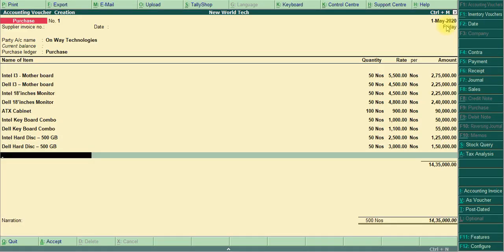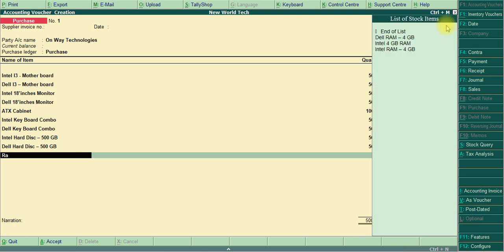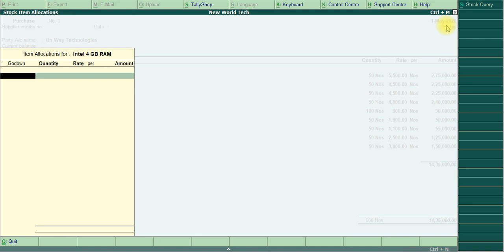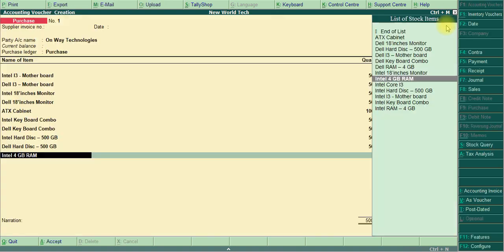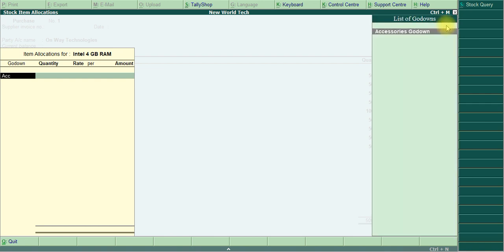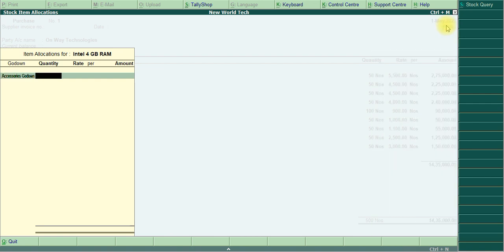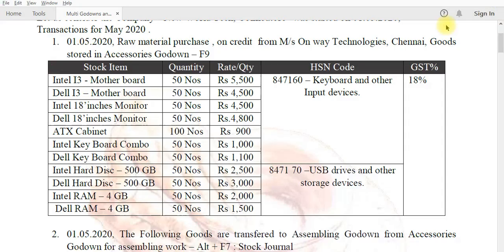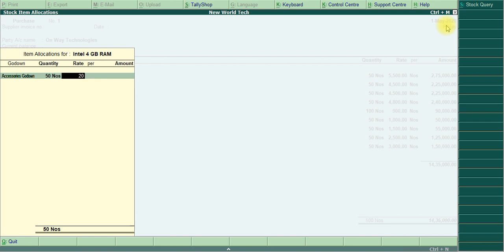Intel RAM, godown. Already we created Intel RAM as a godown, okay, it's not a problem. Godown accessories, quantity 50, rate as 2000.